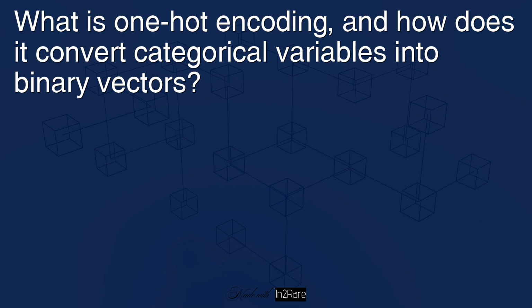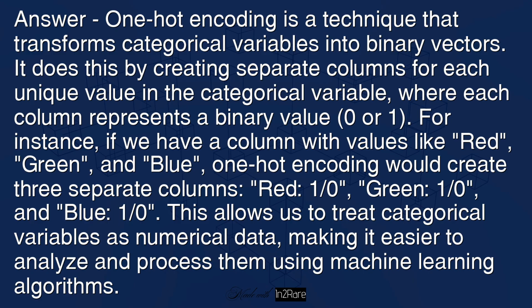What is one-hot encoding, and how does it convert categorical variables into binary vectors? Answer: one-hot encoding is a technique that transforms categorical variables into binary vectors. It does this by creating separate columns for each unique value in the categorical variable, where each column represents a binary value, 0 or 1.